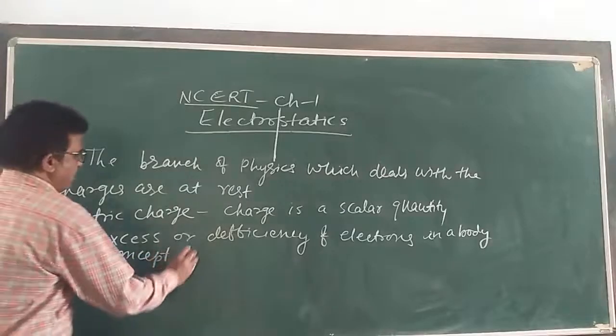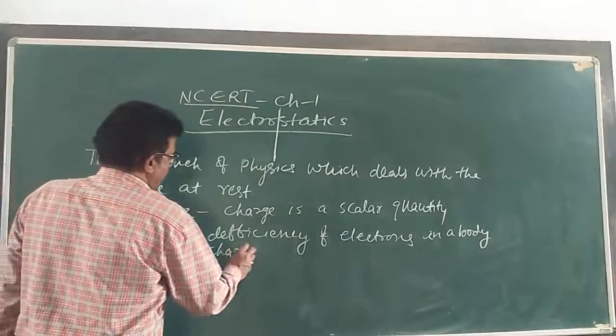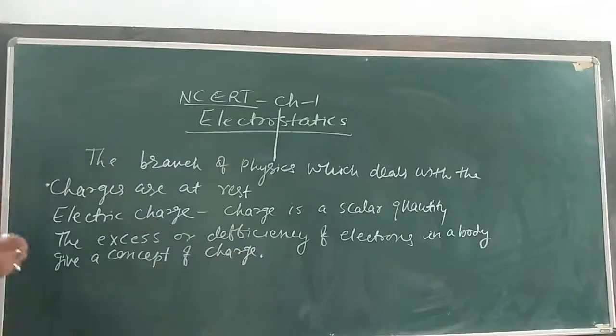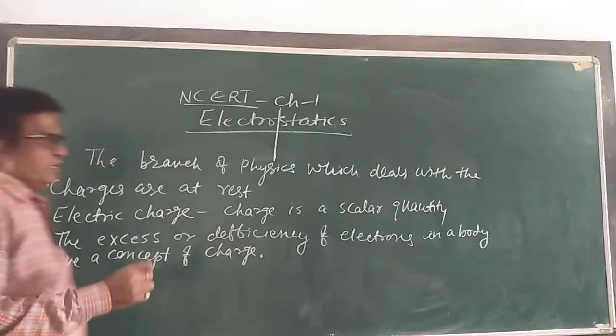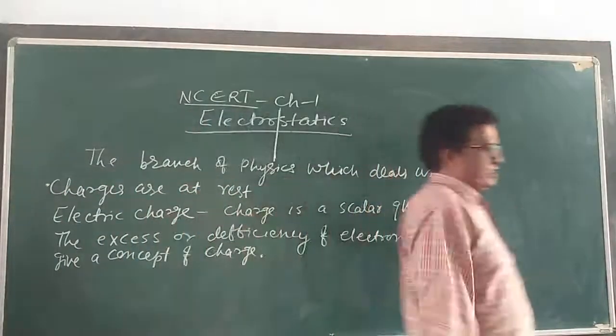That is the important thing. इलेक्ट्रॉन की कमी हो रही है या इलेक्ट्रॉन की बढ़ोतरी हो रही है, the excess or deficiency of electrons in a body gives the concept of charge.